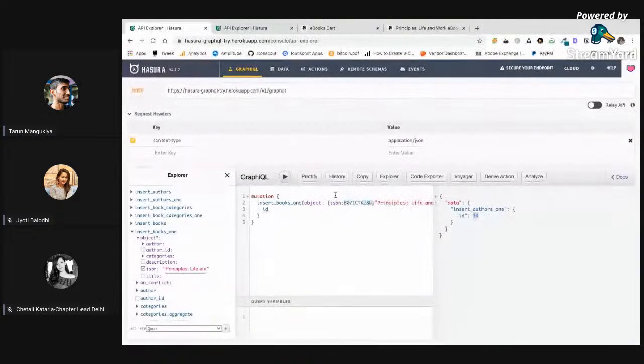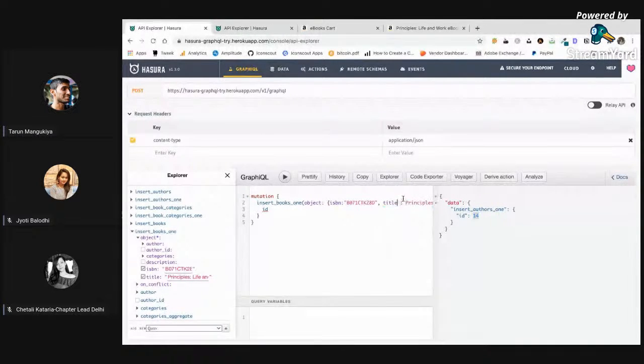ISBN, yes, name. The name is not there. Okay, title is there. Yeah, see, you can also see what fields are here, right? So it auto suggests this thing.